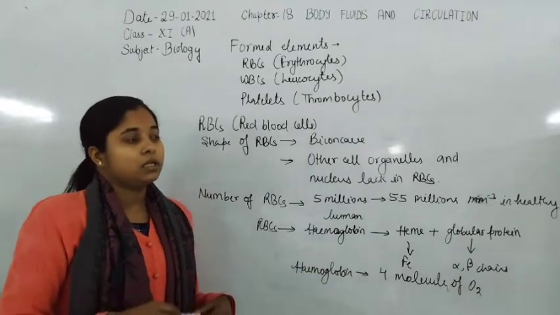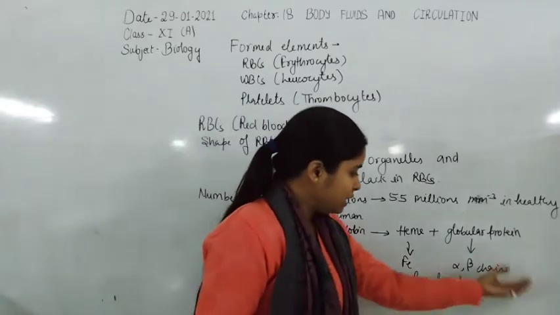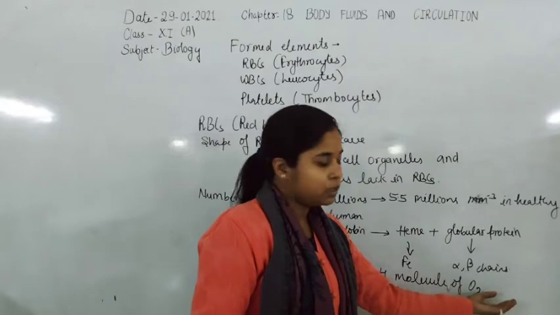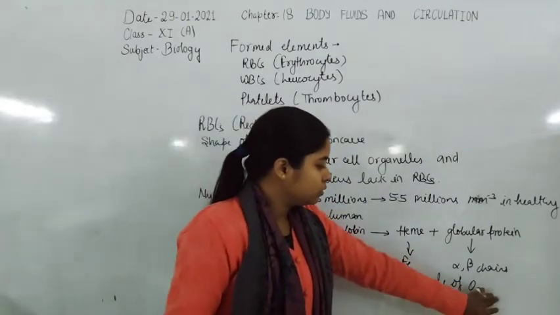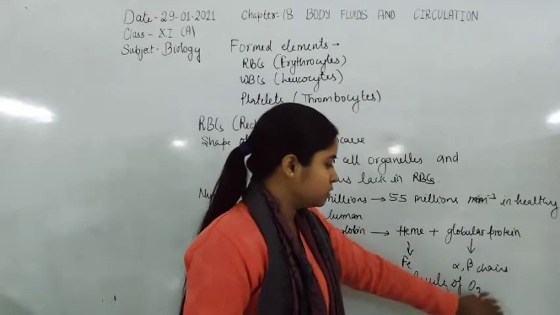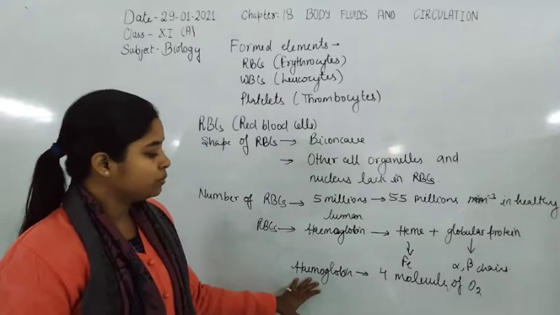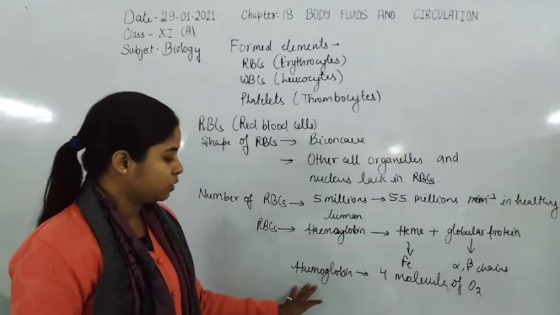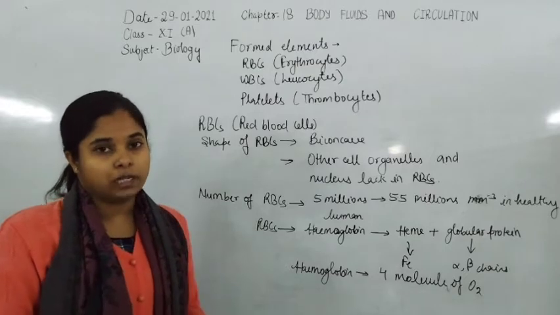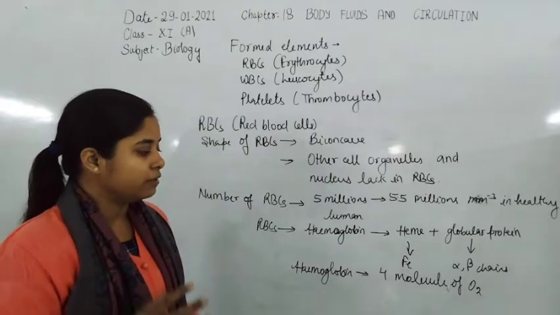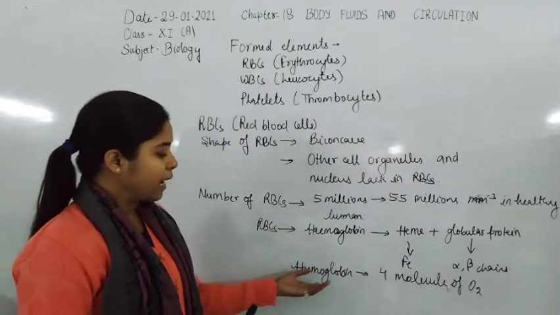But sometimes, if any molecule has greater affinity than oxygen to bind with the hemoglobin molecule, then the hemoglobin molecule binds with that gas, for example carbon monoxide, because carbon monoxide has greater affinity than oxygen to bind with hemoglobin.